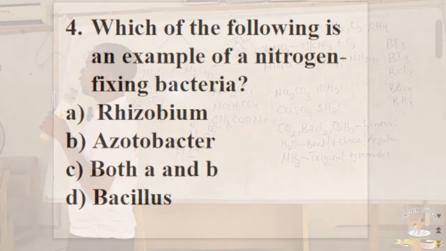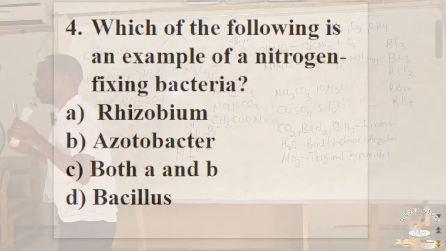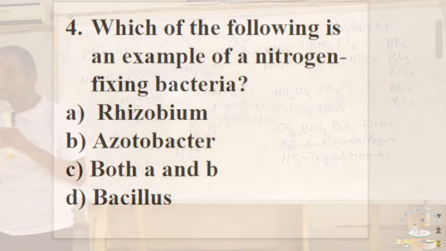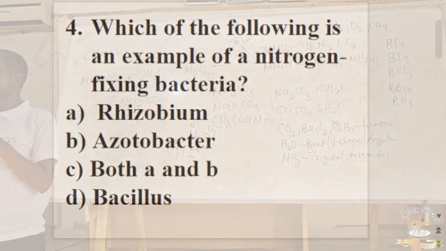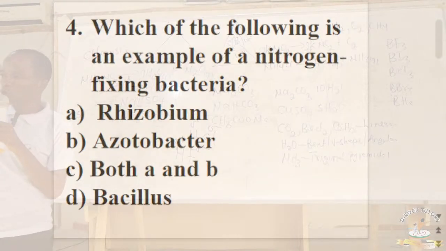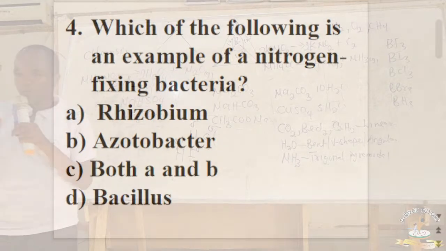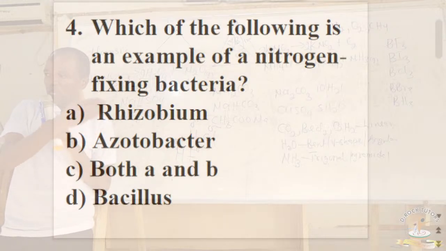Okay, which of the following is an example of nitrogen fixing bacteria? Now, in the nitrogen cycle, there are some bacteria that help in fixing gaseous nitrogen into the soil in form of nitrates. And these bacteria are divided into two. You have symbiotic nitrogen fixing bacteria.